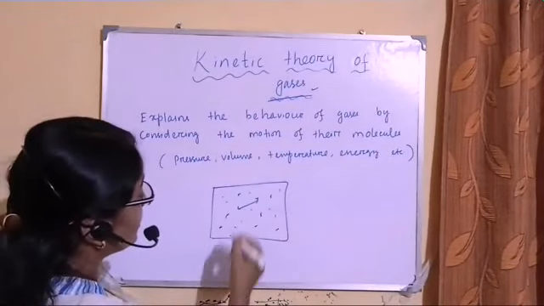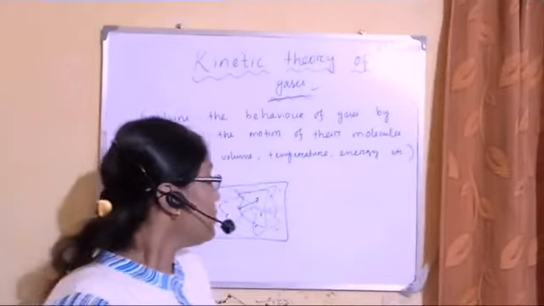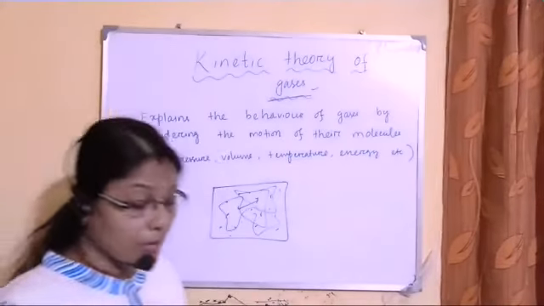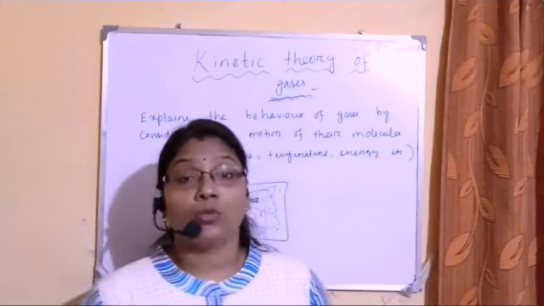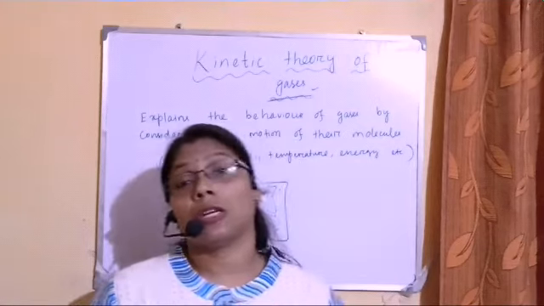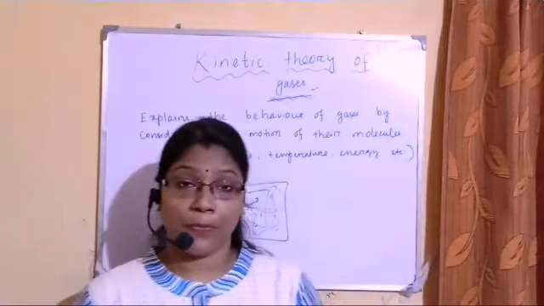So when the gas molecules inside this container are free to move, they are in motion, they are independent of each other, they do not depend on each other, and they are moving inside the container. When they are moving, if in a container there is a large number of atoms or molecules randomly moving due to their thermal energy, then there is a possibility that one atom or molecule may strike another atom or molecule. So there is a possibility of collision between them. Also, there is a possibility that the atoms or molecules may collide with the